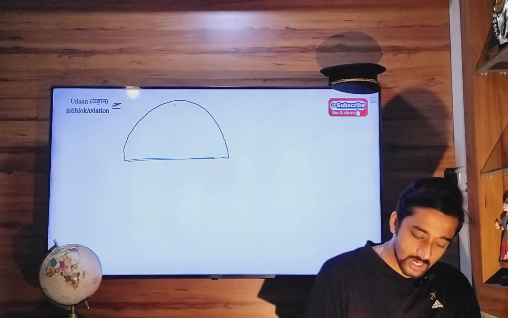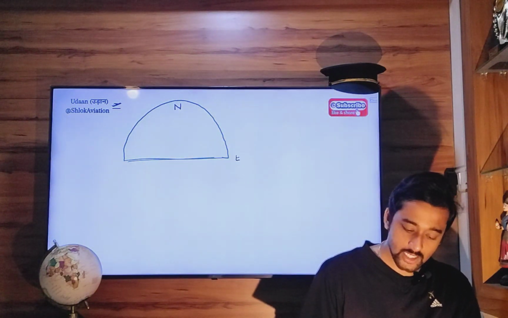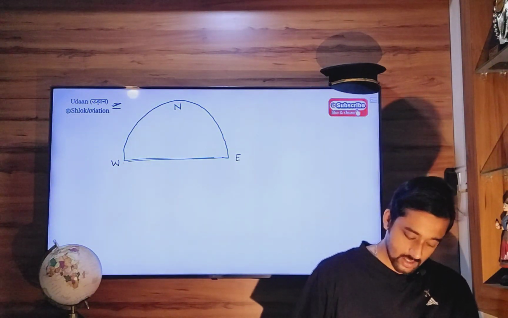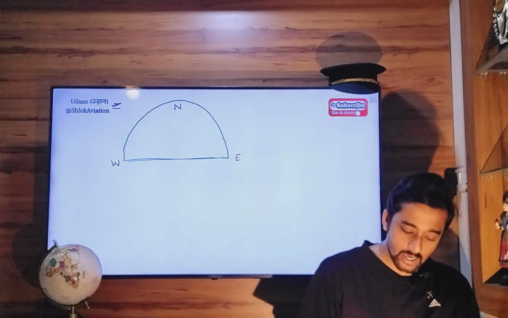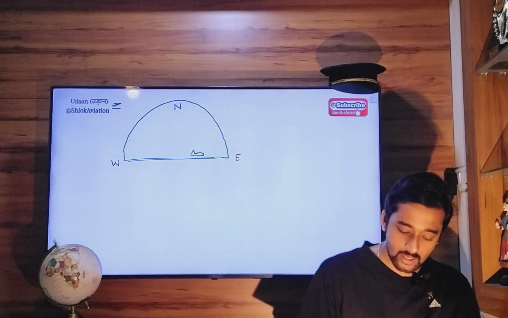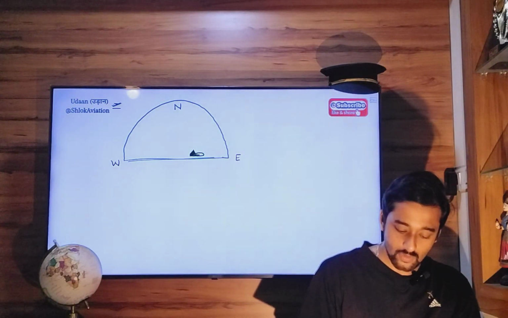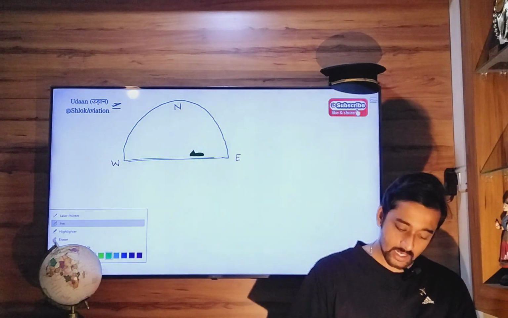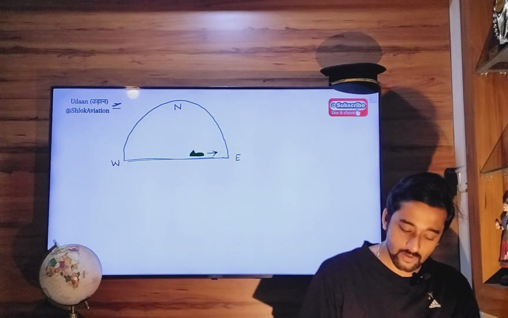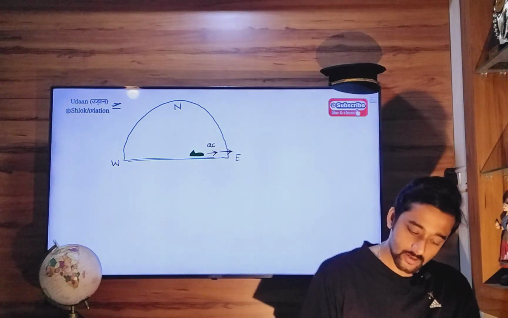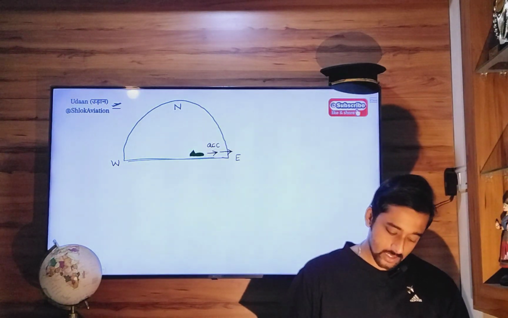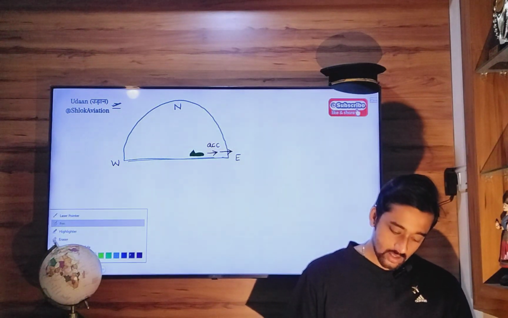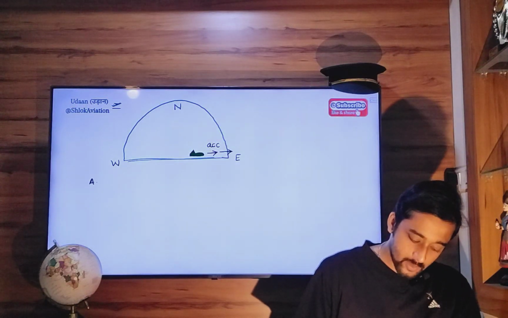This is your northerly direction, easterly direction, westerly direction. You're flying an easterly heading, so that means somewhere like this. Now all of a sudden you have increased the true airspeed of the aircraft. You are accelerating.